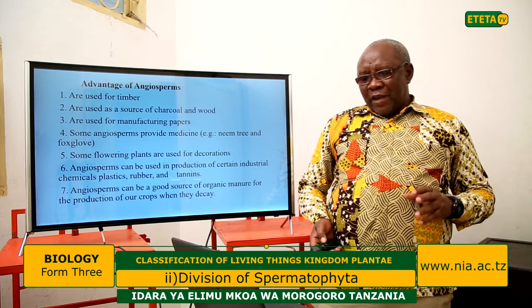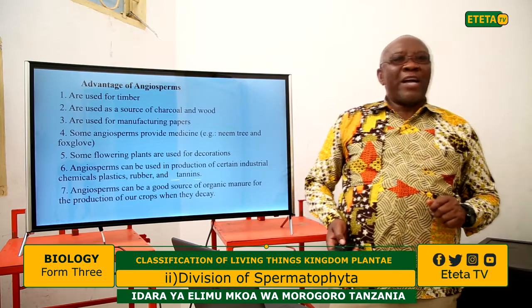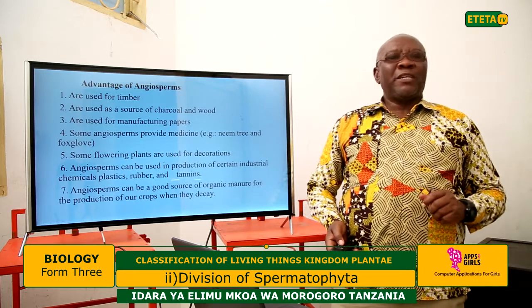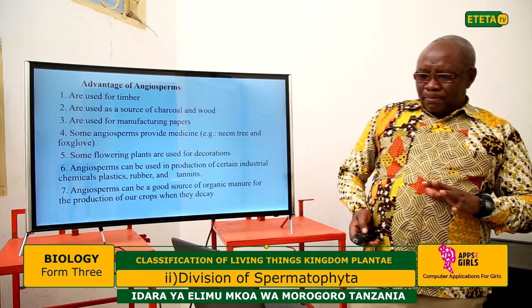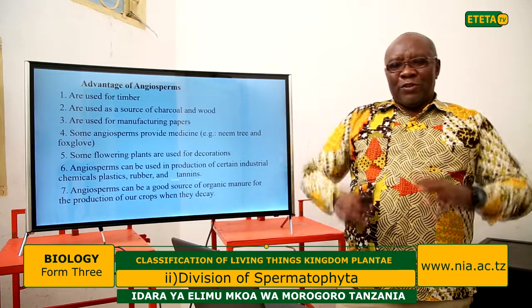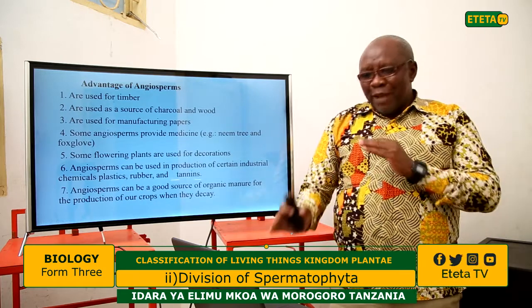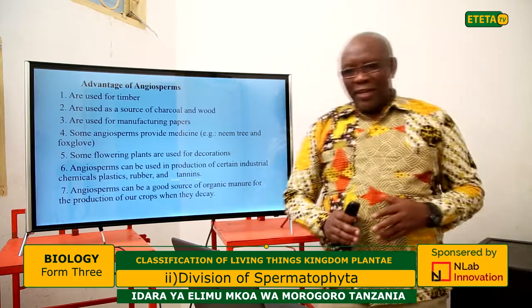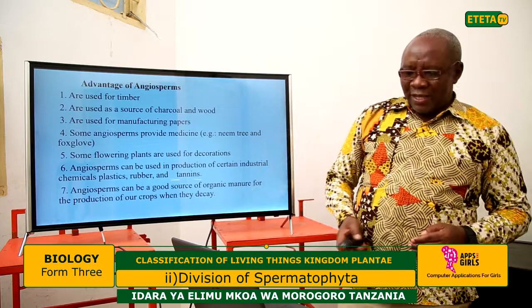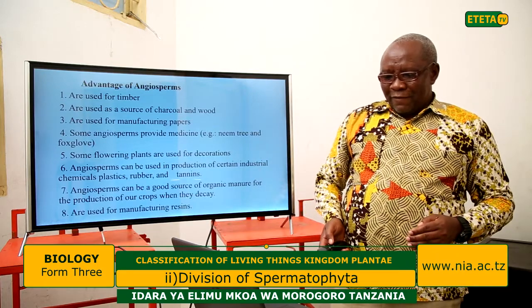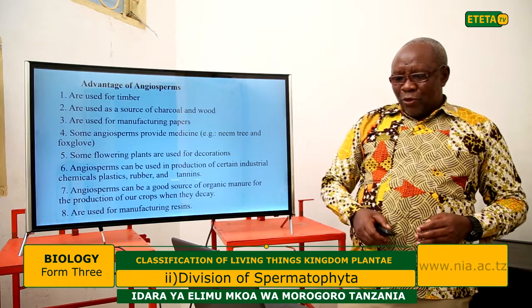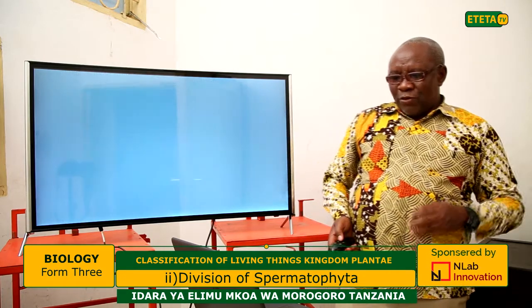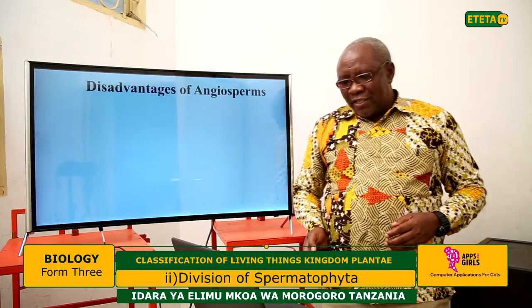Also, angiospermophyta can be a good source of organic manure for crop production. When the different plants decay, they decompose and can be converted into manure for good crop production in our farms. They are also used for manufacturing resins. So those are the advantages of the angiosperms.